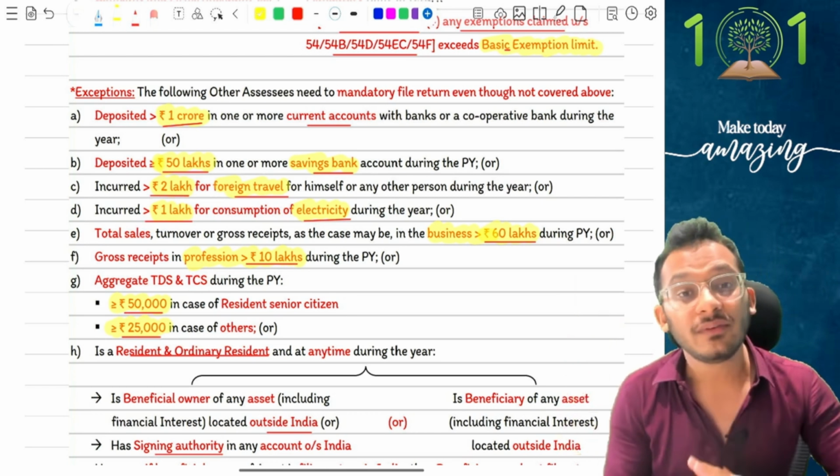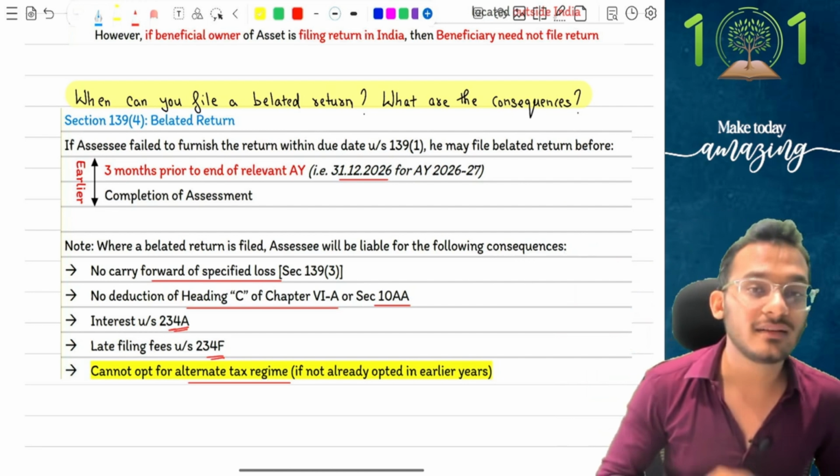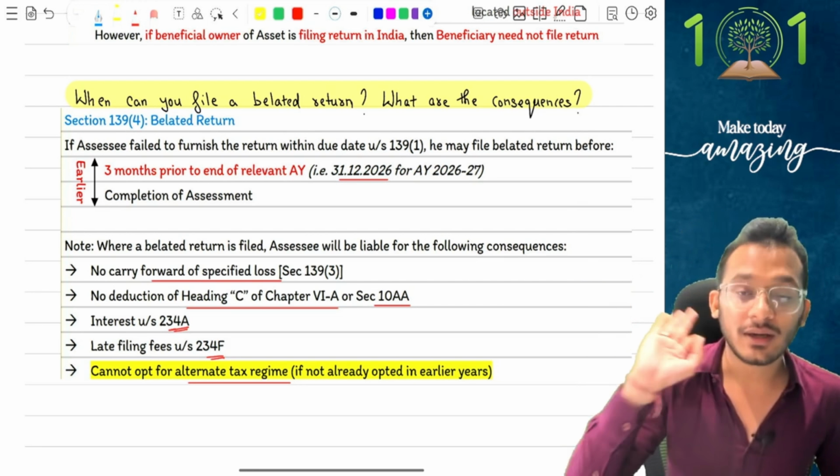Yes, next comes a question. Can you file a belated return if you miss the deadline? Answer is yes. If you miss the deadline of 31st July, 31st October, it doesn't matter. You can now file a return up to 31st December as well. Whatever you file by 31st December is going to be called a belated return. Any return filed after the due dates will be called a belated return, with 31st December as the last date.